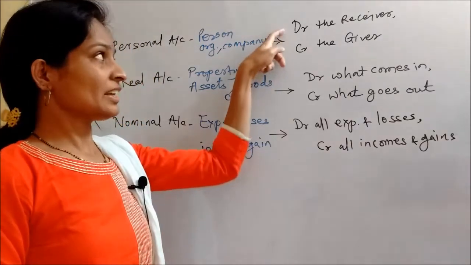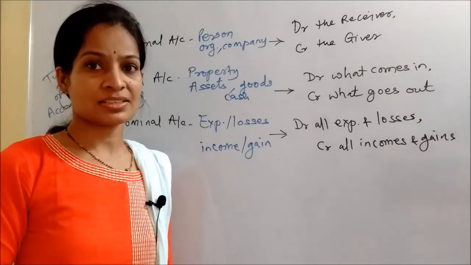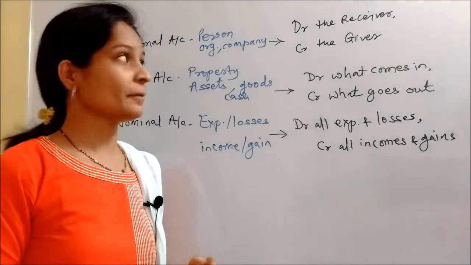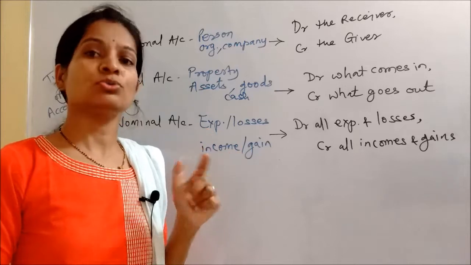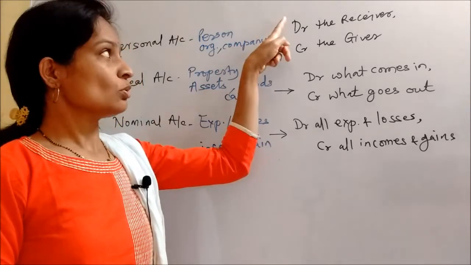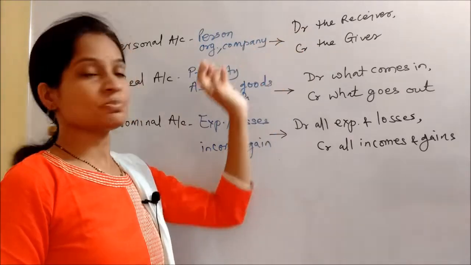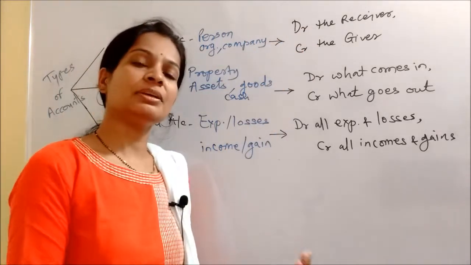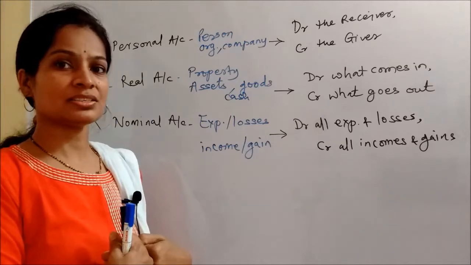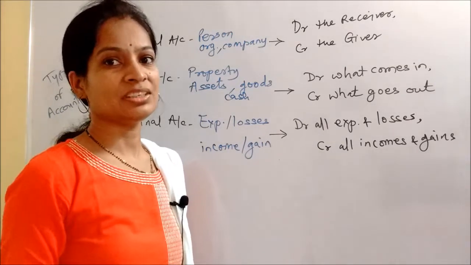So we can understand whenever there is a transaction or exchange, there will be two people or two things that are involved. The person which is mentioned in the transaction will either be one who is receiving the things or the one who is giving the things, right?